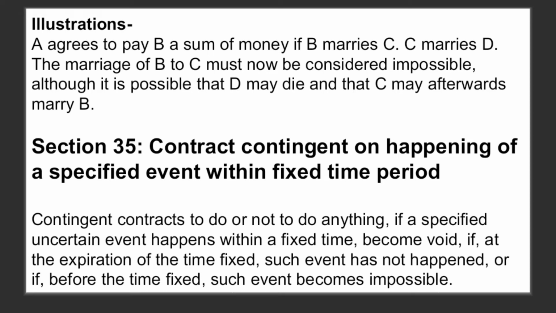So here the contract is contingent on the happening of a specified event within a specified period of time. But if within the specified period of time such event does not happen or the happening of such event becomes impossible, then the contract becomes void.